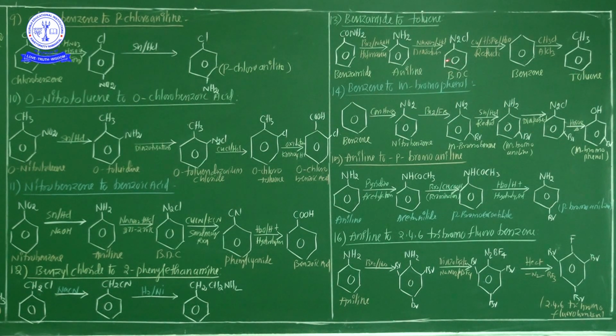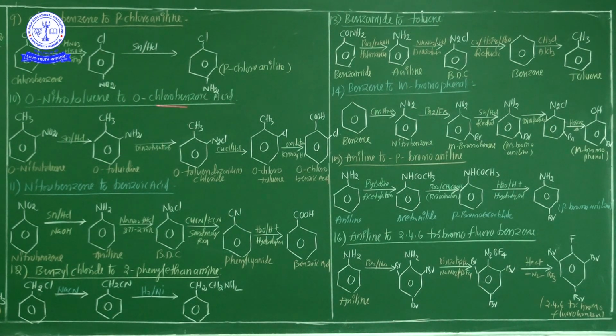This benzene diazonium chloride is again treated with H3PO2, or water, or copper powder in a reduction process, and hence benzene is liberated. This is also an important equation. How is benzene diazonium chloride converted into benzene? Through the reduction process with copper powder, H3PO2 and water. The benzene is again treated with CH3Cl, methyl chloride, in the presence of AlCl3, and finally toluene is liberated.